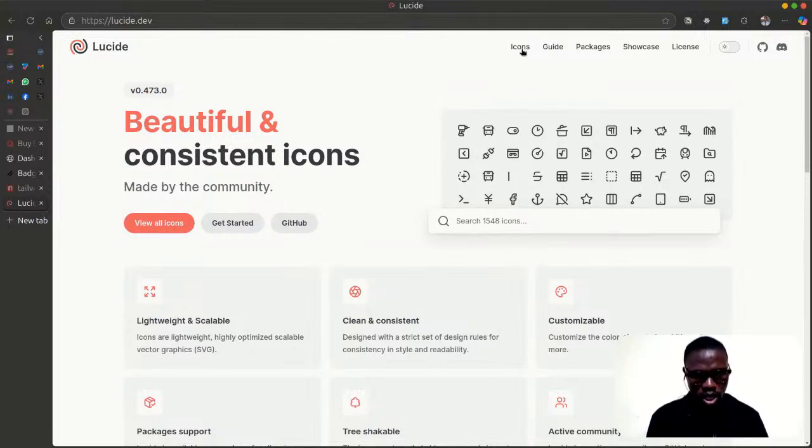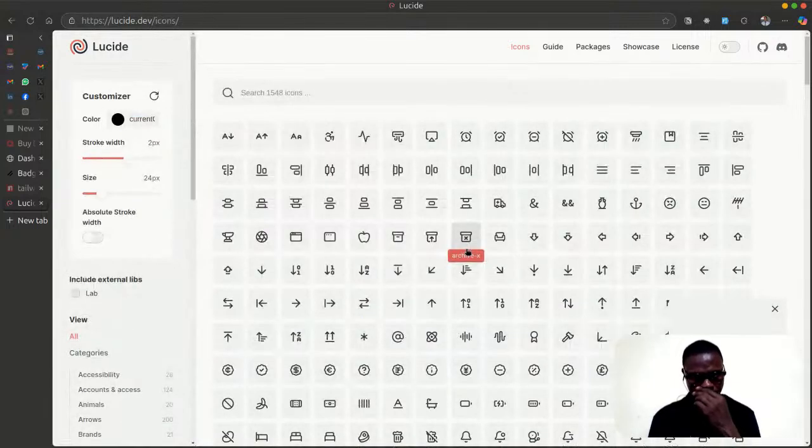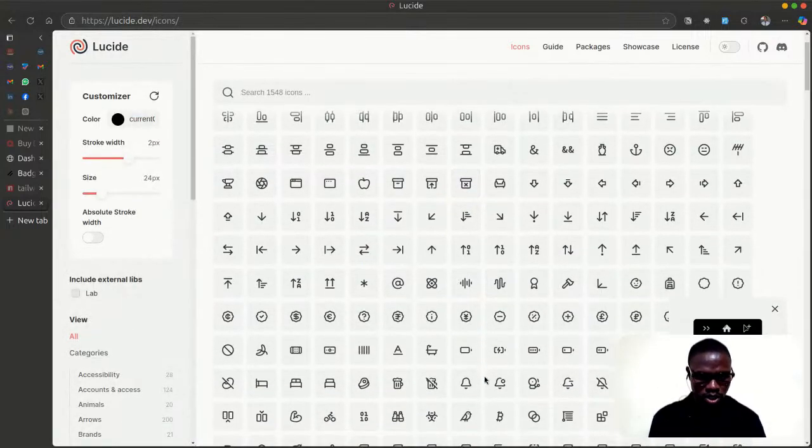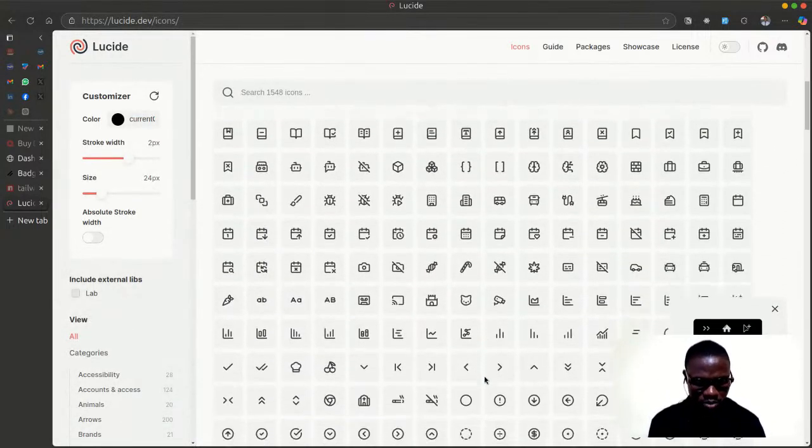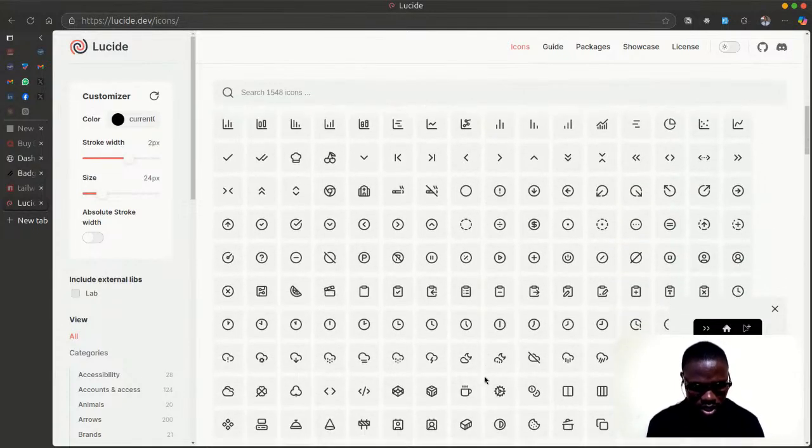Open VTU, something like recharge. Let's just go to icons. We'll get one, don't worry. Let's keep searching.